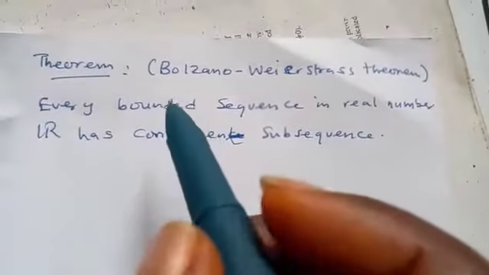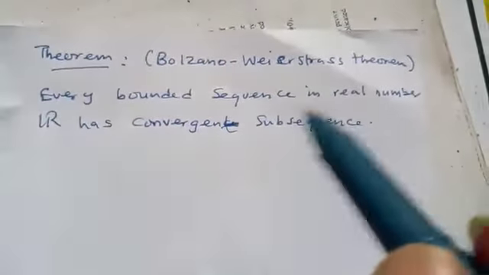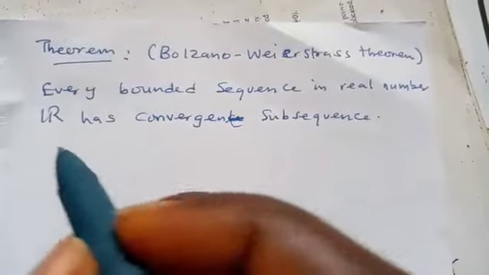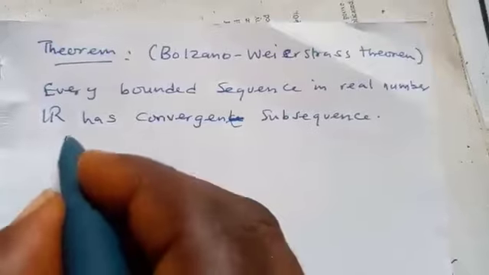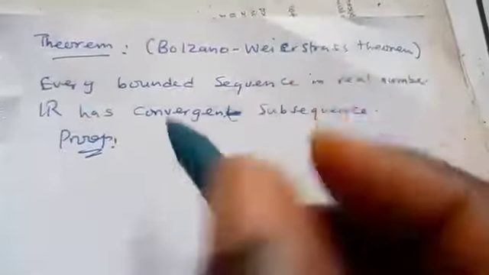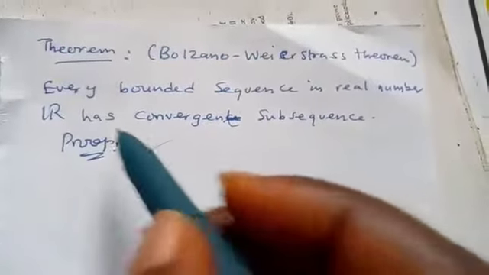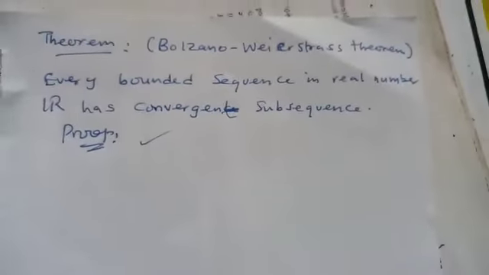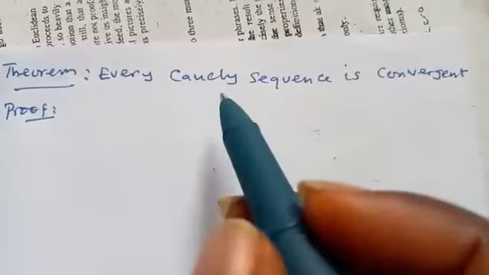That is, if a sequence is bounded, then it must have a convergent subsequence. We are going to prove that in our next video. Because of the size of this video, we are going to prove this later, but now we state it without the proof. It will lead us to the following theorem.